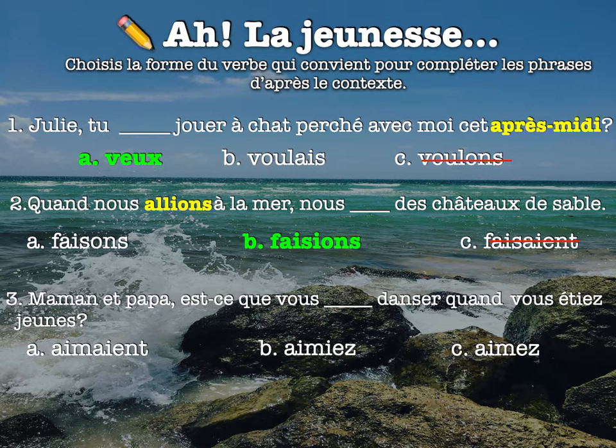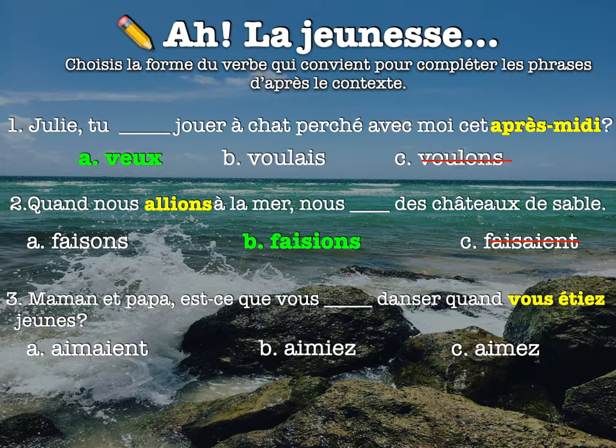Right? Toi, maman et papa, est-ce que vous blank dansaient quand vous étiez jeune? All right, so mom and dad, did y'all, here we know it's going to be some form of, like, to dance when you were young? All right, so étiez, that's imparfait, we know that's past tense.